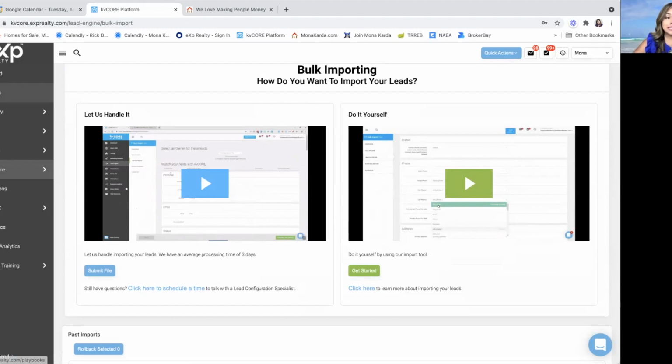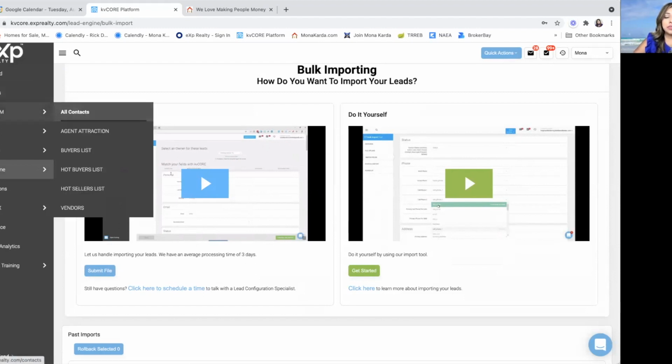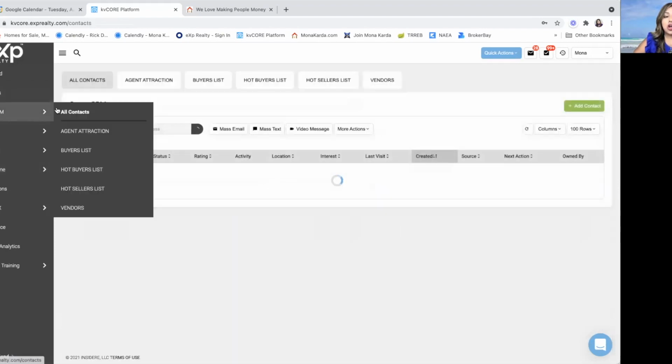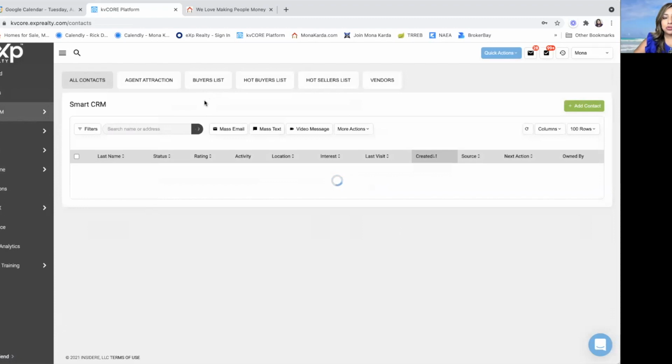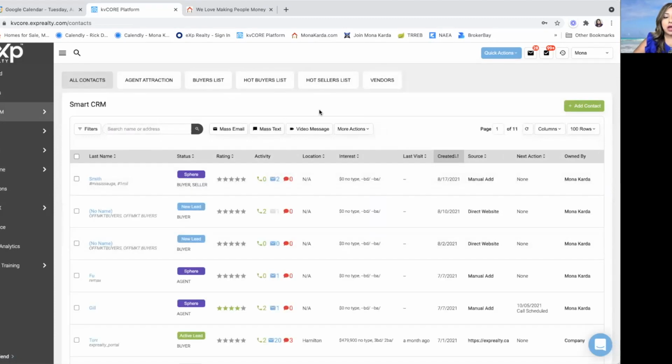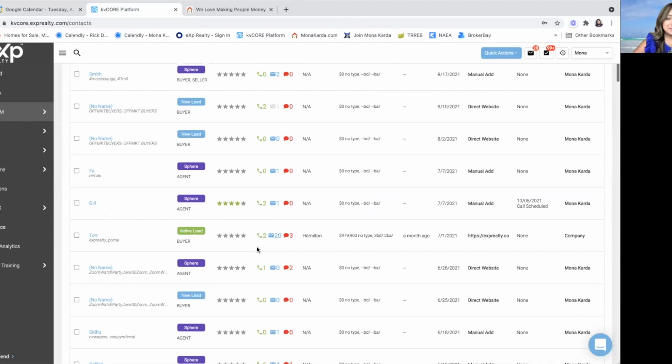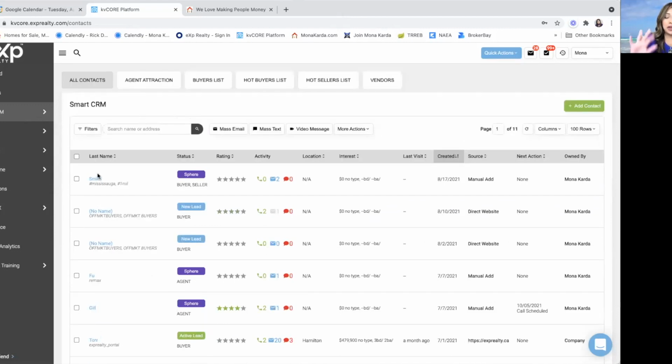You need to have your leads set up into the system. So if we go to Smart CRM here on the left-hand side, you'll see that all your contacts will generate here. Just for privacy purposes, I have taken away the first name of clients, just so that these sessions are being recorded. So we don't want everybody to know.